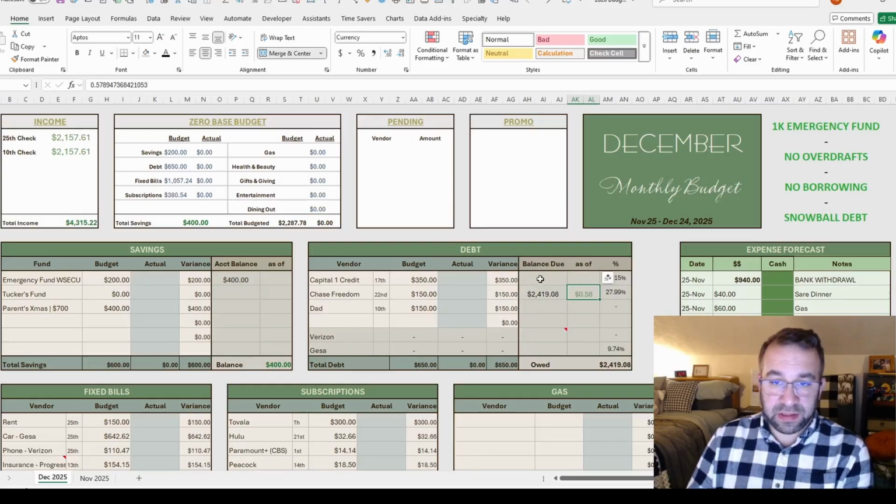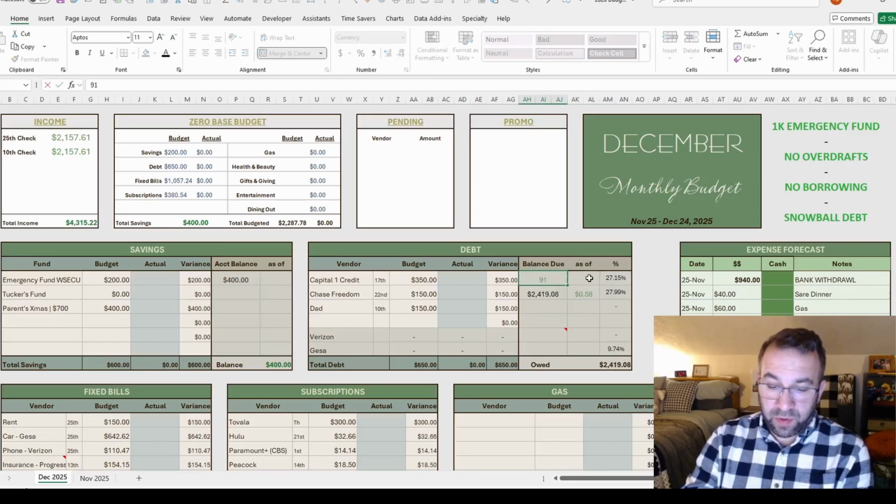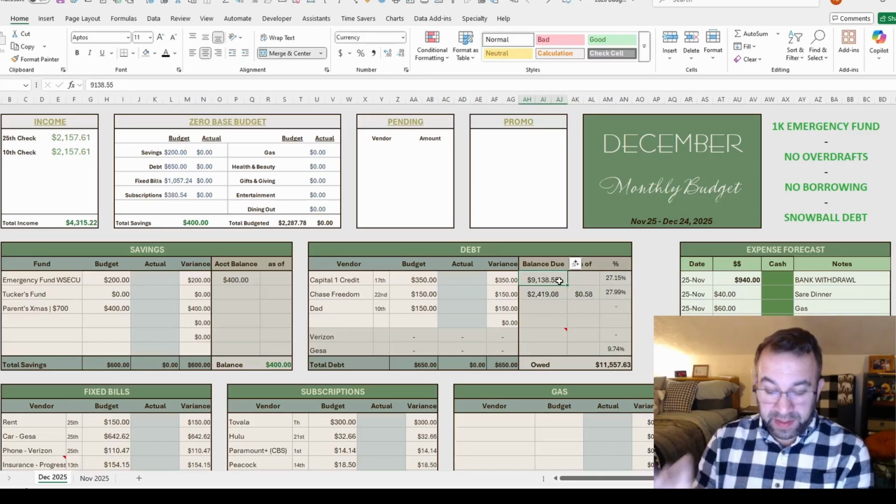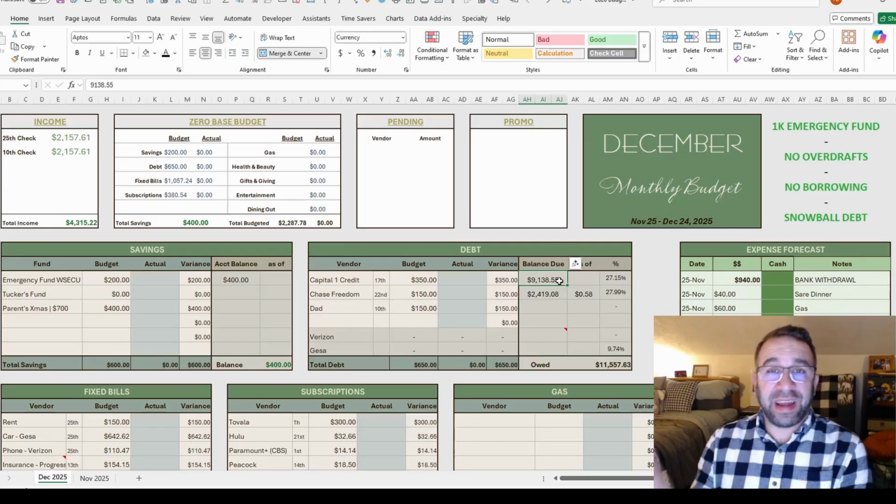So this balance is $9,138.55, and the interest on that is $219. So like $280 a month that's just being added, and it's icky. So I definitely want to start, once I get my $1,000, paying these down. And I'm not using credit. I'm not adding more to it.